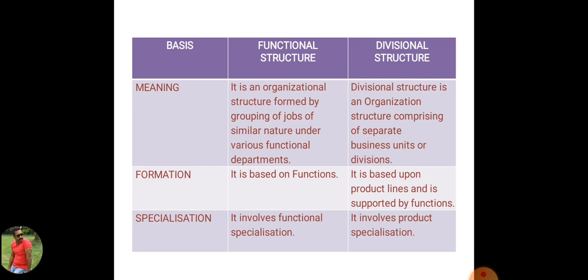Both structures bring specialization to the organization, but what kind of specialization? Functional structure involves functional specialization because an employee is doing the same function again and again, like functions relating to production or activities related to sale, activities related to marketing, like this. In divisional structure, it brings product specialization. It means when an employee is dealing in the same product at different times repeatedly, it brings product specialization in the organization, right?